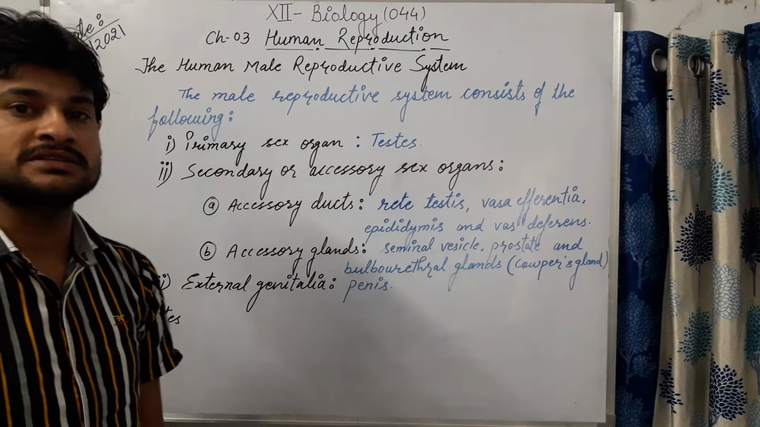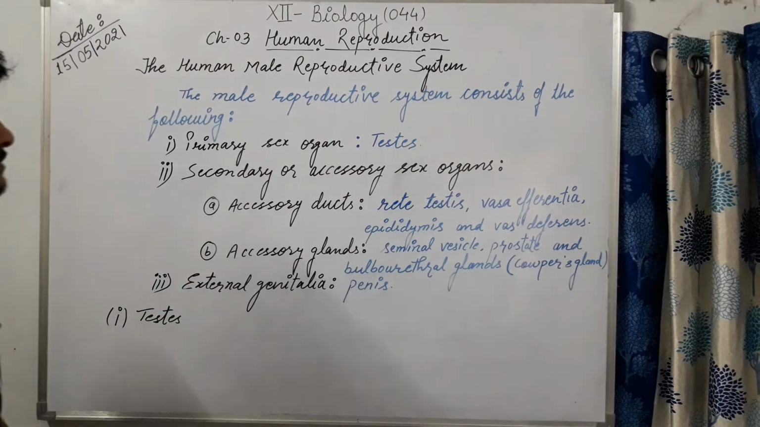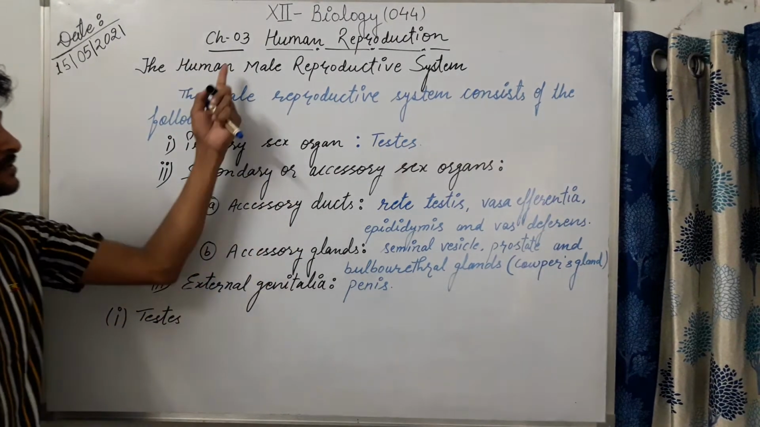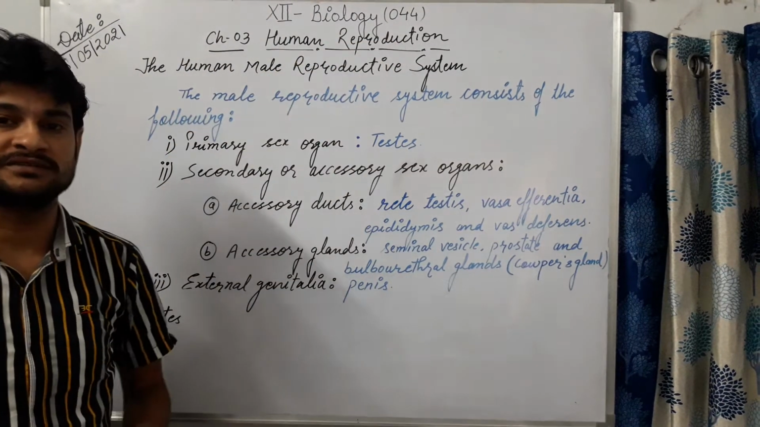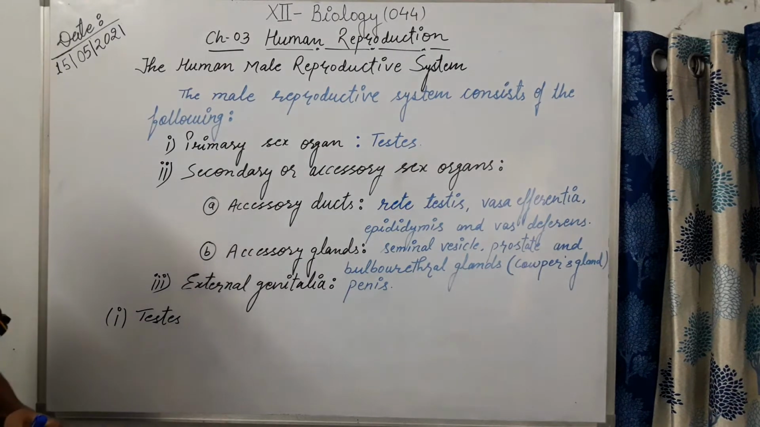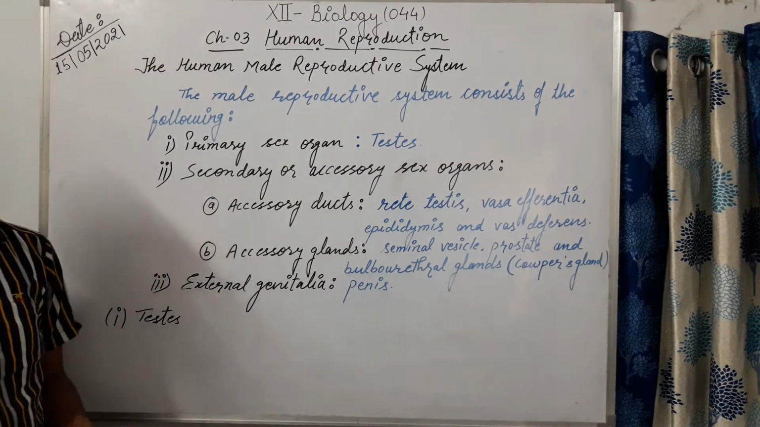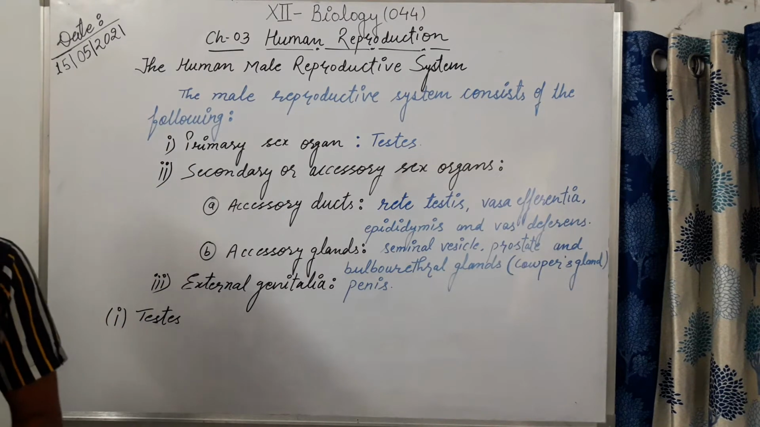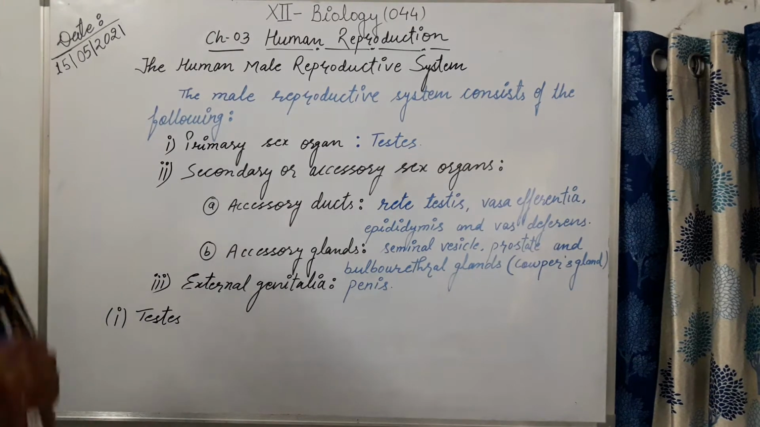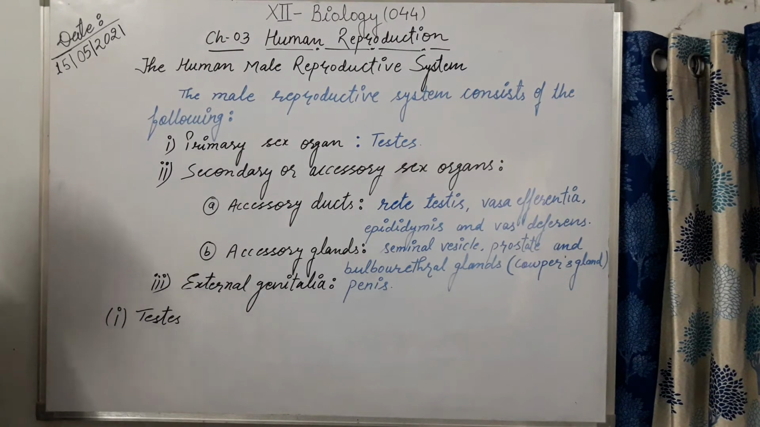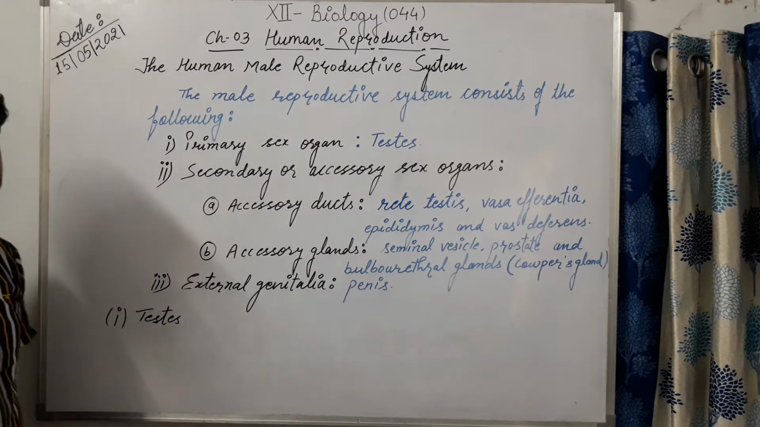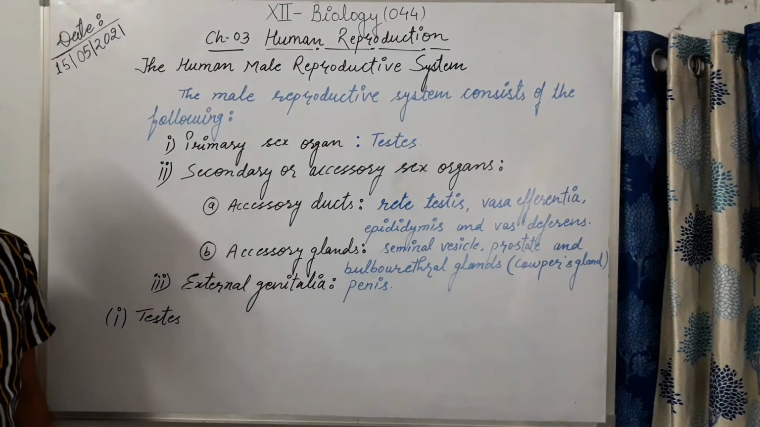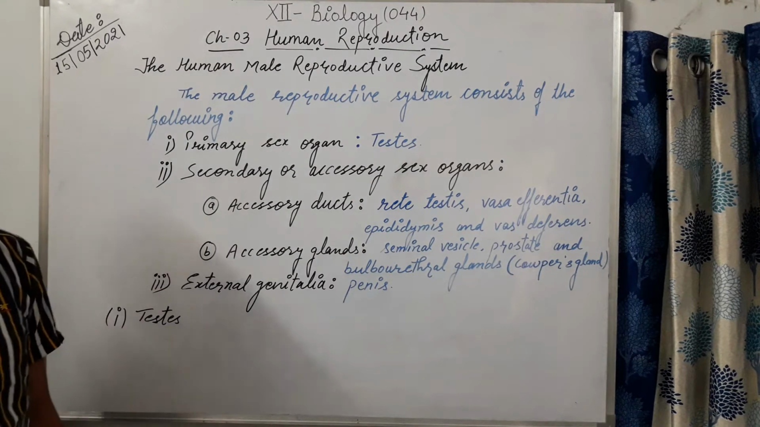We are going to discuss another chapter, chapter 3, which is human reproduction. After a brief discussion, we have come here to prepare short notes on the topics that we have discussed. What we have discussed till now is the human male reproductive system.